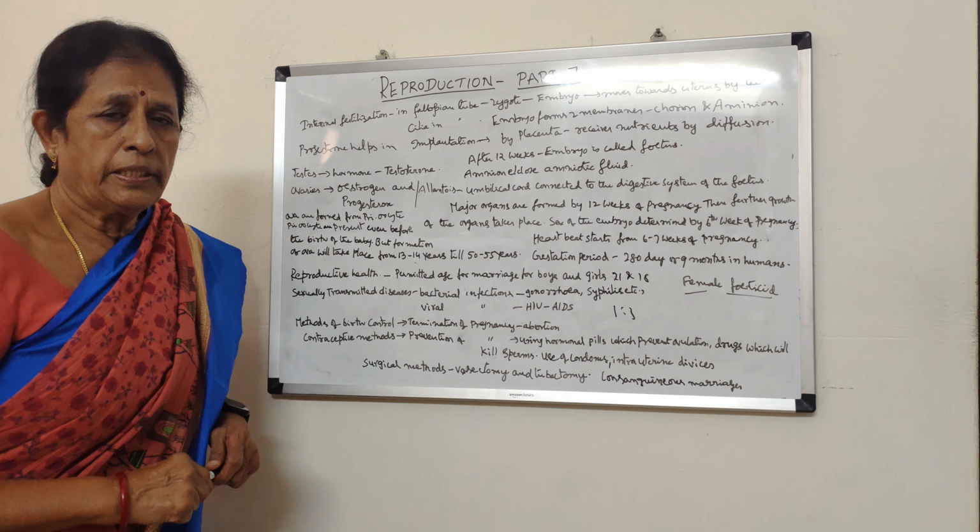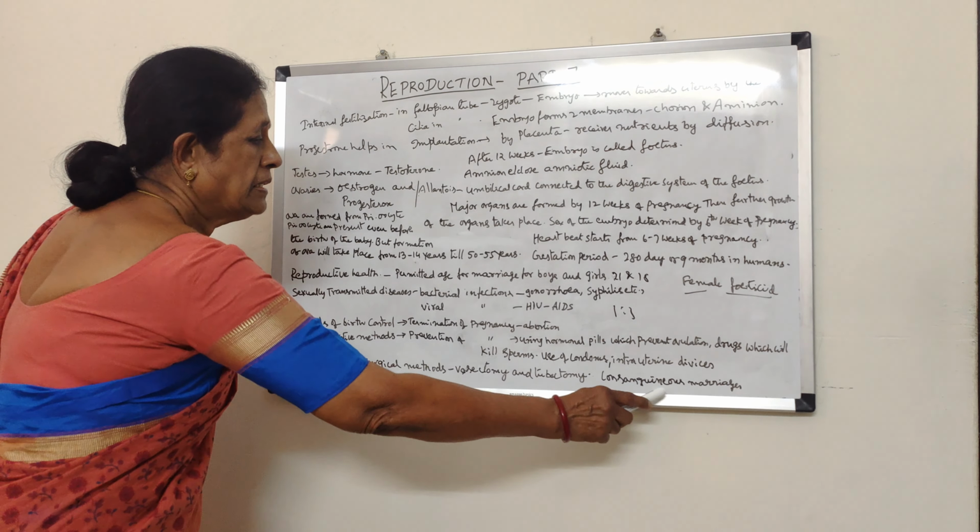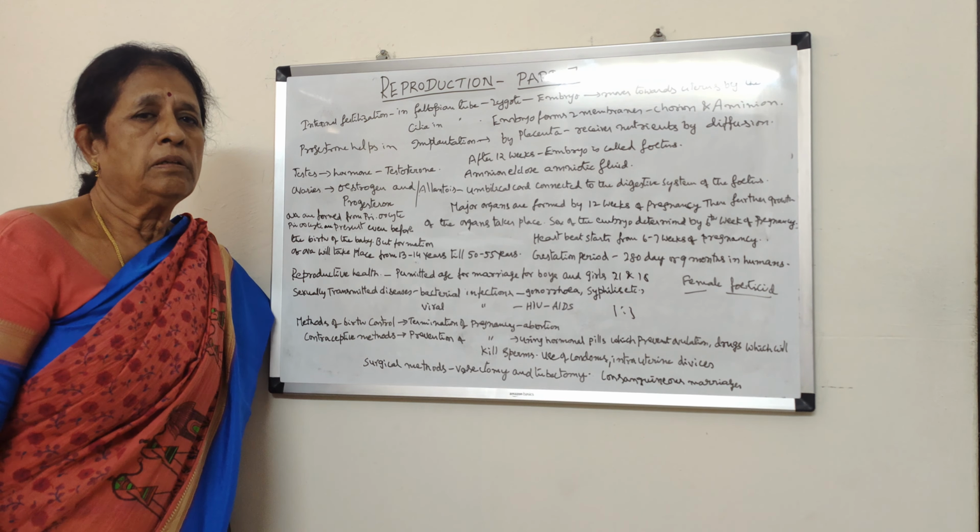And the next one is consanguineous marriages. That means marriages between closely related people. Consanguineous marriages are not at all advisable, because the next generation will suffer with genetically linked diseases. So as much as possible, consanguineous marriages should not take place. So this is about the reproductive system in man.